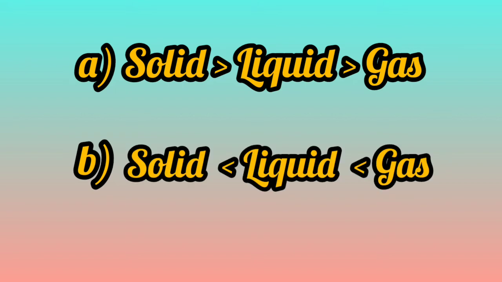So in decreasing order we need to write: the space between the molecules is highest in gases, then liquids, then least in solids. You can write it like this.